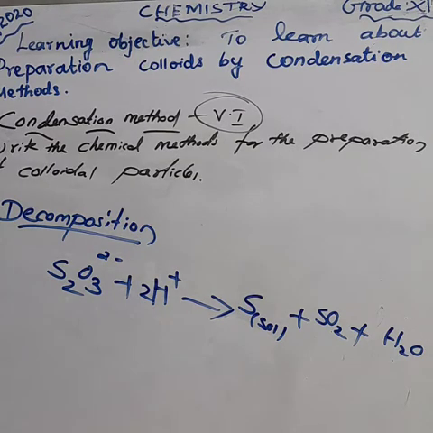So, regarding our chemical methods, I told you that there are 5 various methods for the preparation of colloidal particles. What are the 5 methods? Oxidation, reduction, hydrolysis, double decomposition, and decomposition. Very, very important question. Learn the question today itself. This is our assignment also.